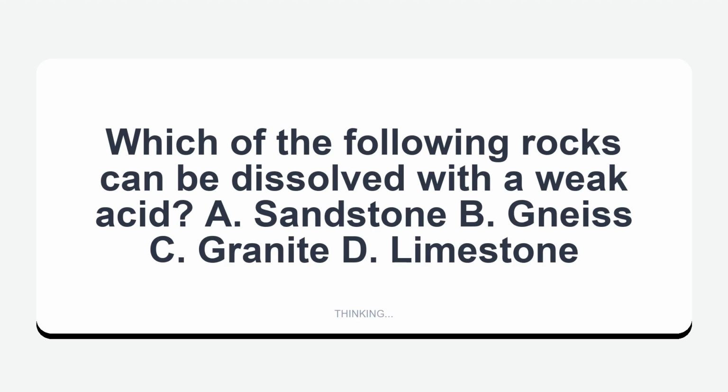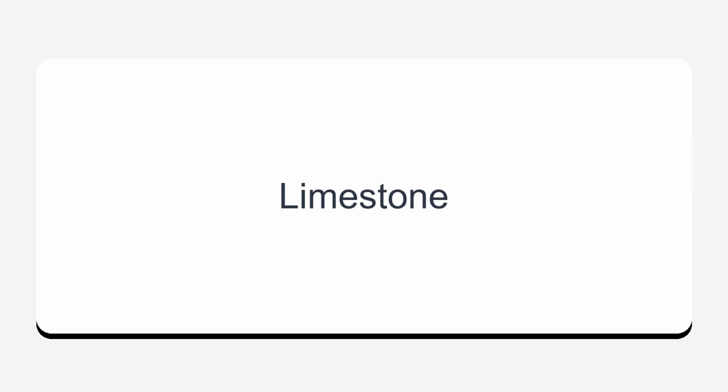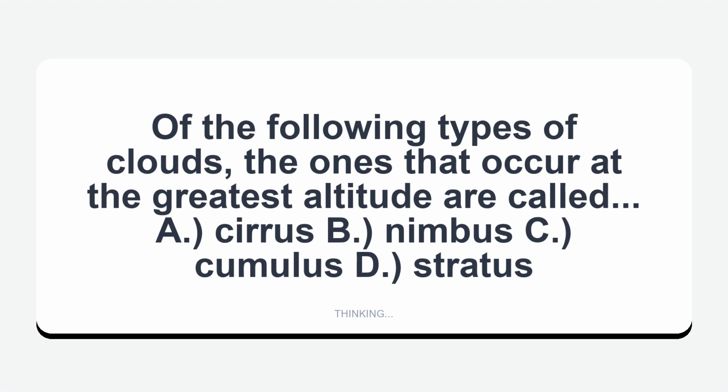Which of the following rocks can be dissolved with a weak acid? A. Sandstone, B. Gneiss, C. Granite, D. Limestone. Limestone. Of the following types of clouds, the ones that occur at the greatest altitude are called A. Cirrus, B. Nimbus, C. Cumulus, D. Stratus. Cirrus.